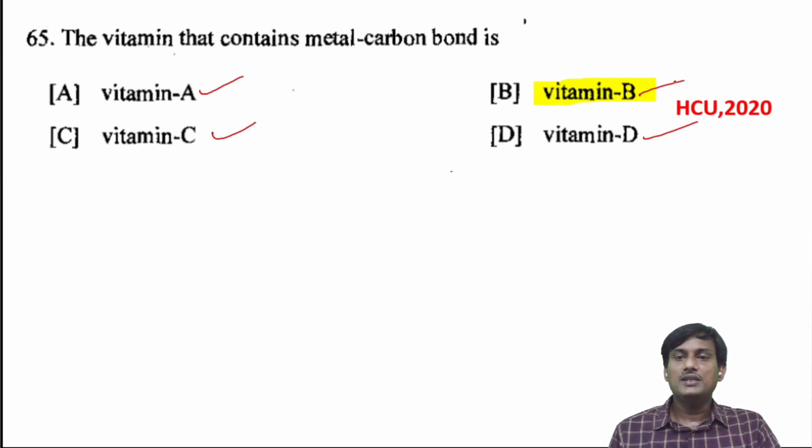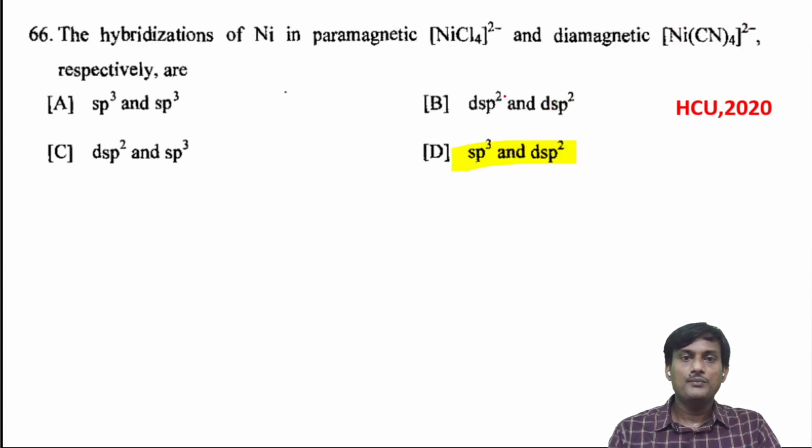But in the case of vitamin B, if you take B12, this one has the cobalt 2+ metal, and also there is a bond between the alkyl group present in vitamin B12 and cobalt 2+. So the correct option is vitamin B.